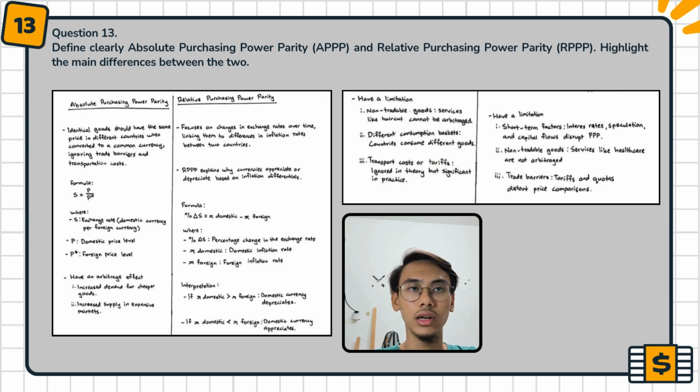For relative purchasing power parity, there are also limitations. Firstly, short-term factors like interest rates, speculation and capital flows disrupt purchasing power parity. Second, non-tradable goods and services like healthcare cannot be arbitraged. Lastly, trade barriers, tariffs and quotas distort price comparisons.